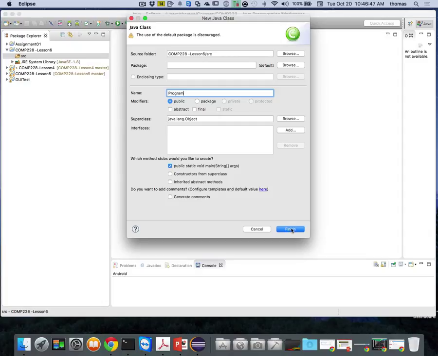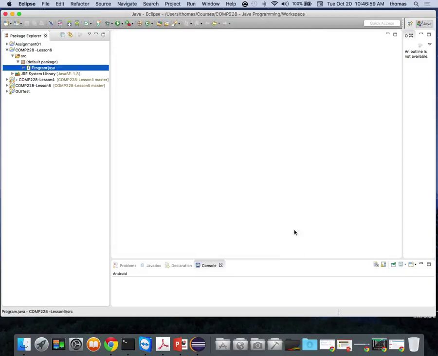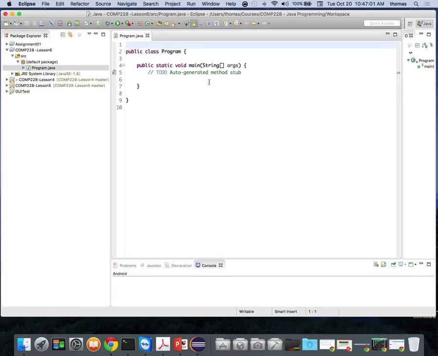And by the way, you might be asked to do something like this: create a driver class for your exam, call it Program, using Eclipse. These are the steps. I've just done it for you, and then press finish. Boom, we've got our stub or template, if you will. That's what this is. It gives us the driver class Program, which is a static class where we're going to be testing the rest of our UI today.